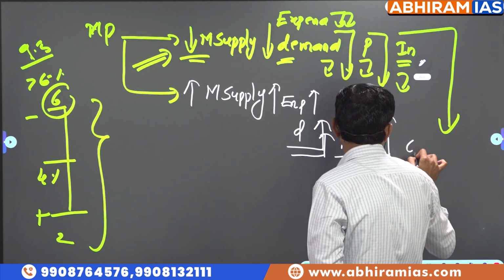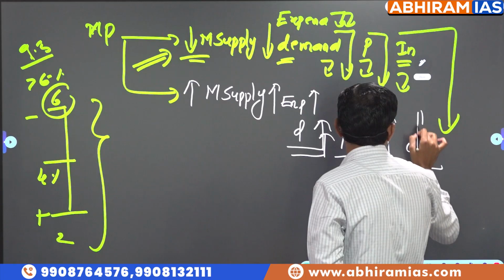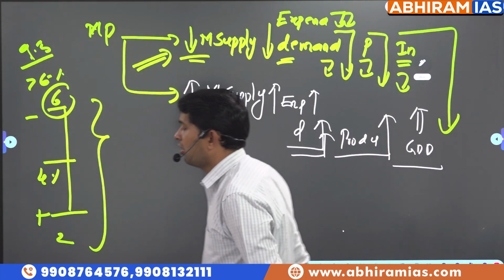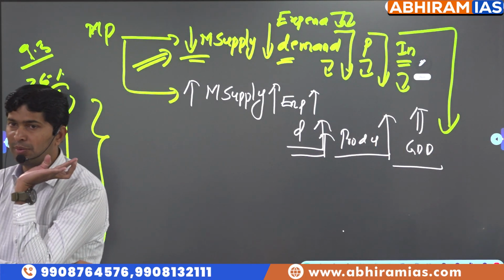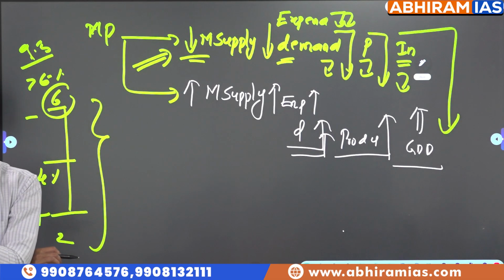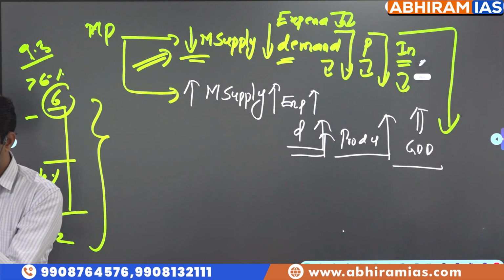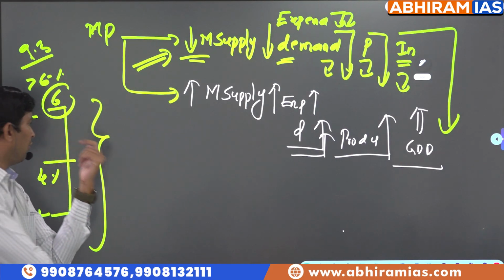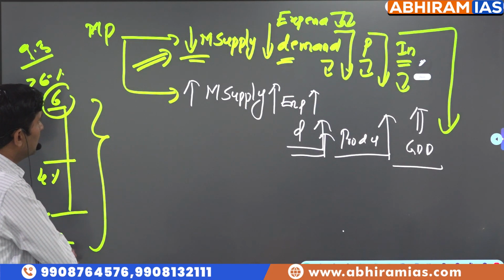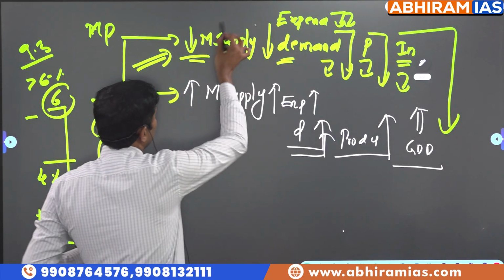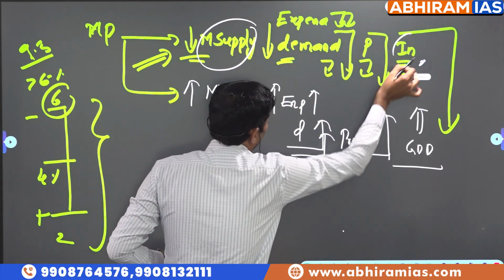So what might happen to GDP growth rate? The entire monetary policy tools, whatever we are going to cover, is based on this principle. Which means whenever inflation is under control, go for increasing money supply to increase GDP growth rate. If inflation is beyond the threshold, go for decreasing money supply to control inflation.